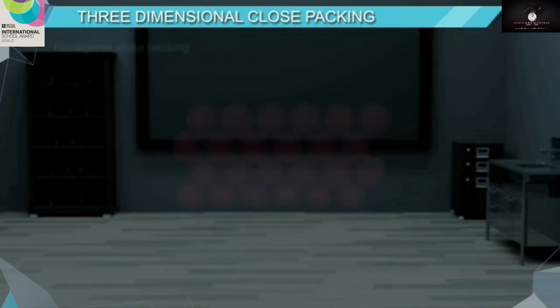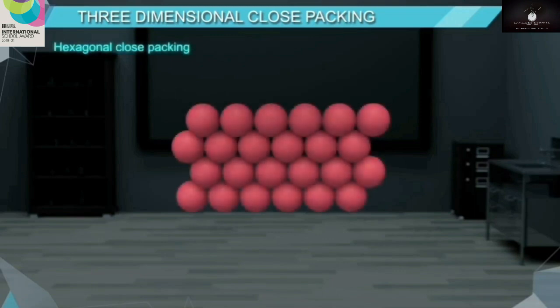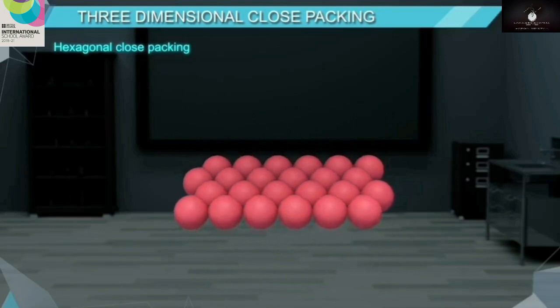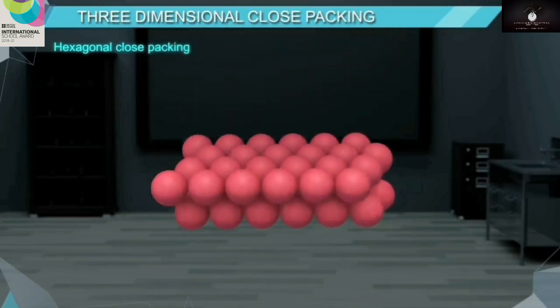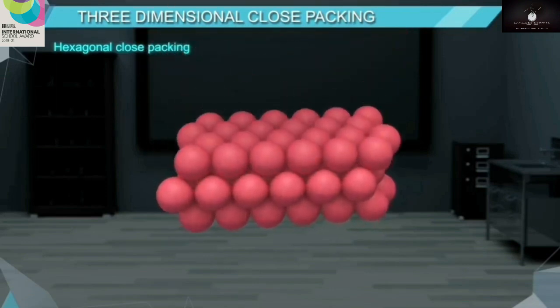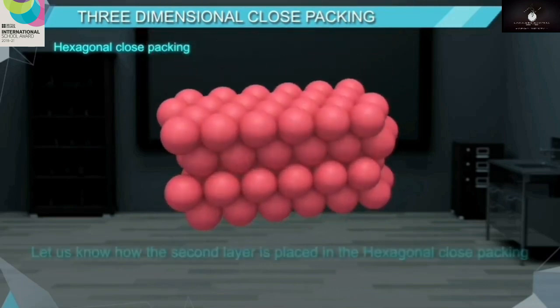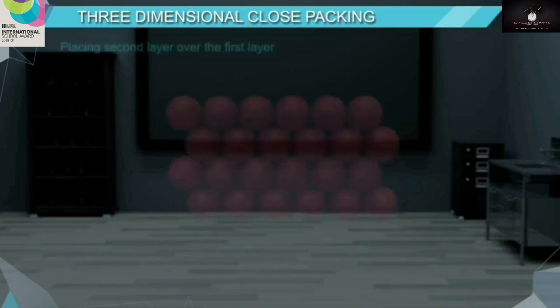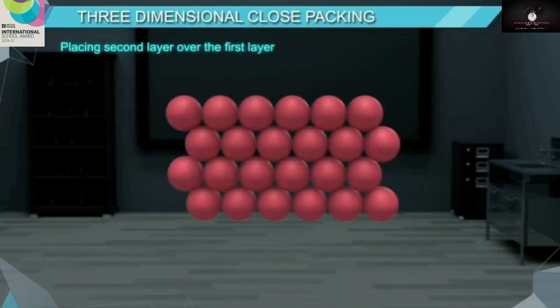3-dimensional close packing from 2-dimensional hexagonal close packed layers. This is obtained by placing a 2-dimensional hexagonal structure of one layer above the other, placing the second layer over the first layer. And if you notice, this layer has triangular voids.